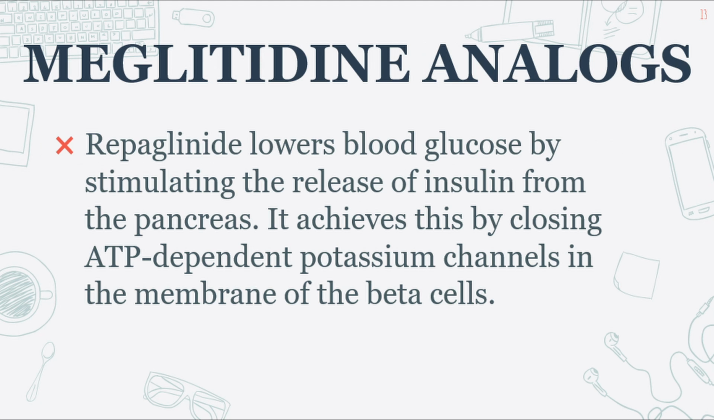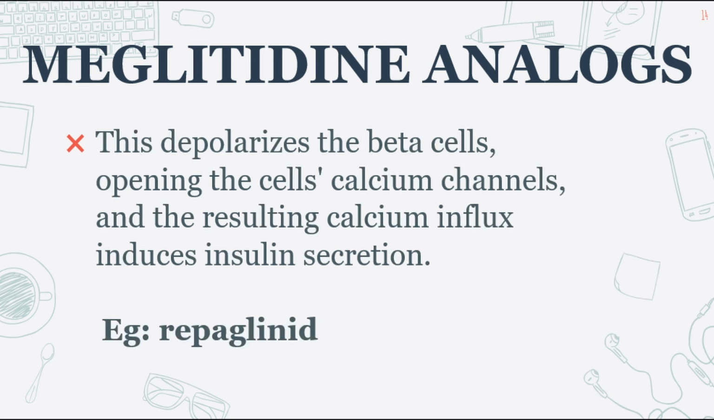Now, let's discuss the meglitinide analogs. By increasing the release of insulin from the pancreas, repaglinide reduces blood glucose levels. It accomplishes this by blocking ATP-dependent potassium channels in the beta cell membrane. This depolarizes the beta cells, which then open their calcium channels, causing insulin production to be induced. For example, repaglinide.